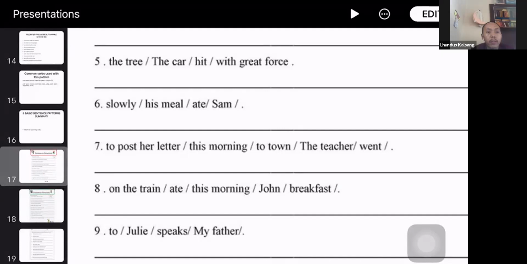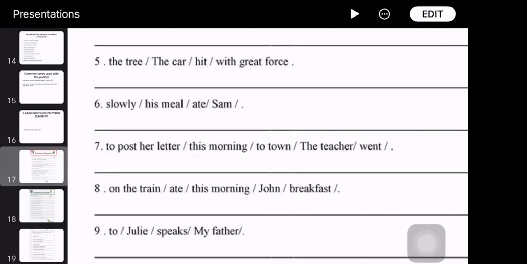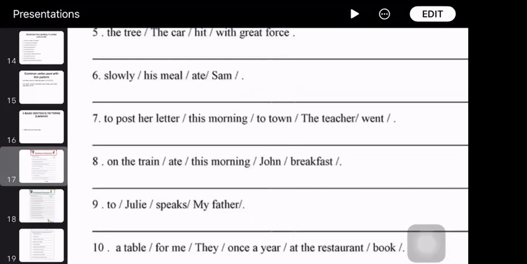Sam ate his meal slowly. Yes. Okay. What about the next one? Number 7.